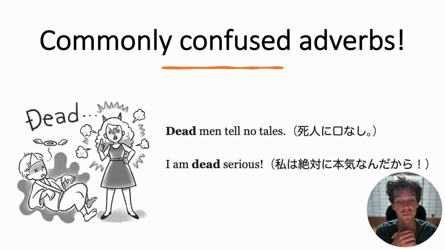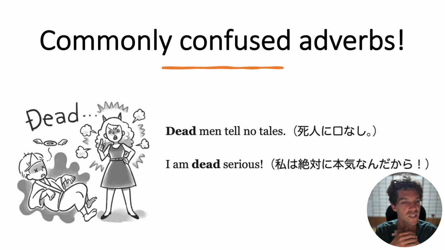The washing machine is dead. Notice you can use it for not just living things, but electronics or machinery. If something doesn't work, for example, a battery, you can also say it's dead. Oh, my battery is dead. Here, dead men tell no tales, a very common English expression, meaning dead men can't talk. They cannot tell the truth.